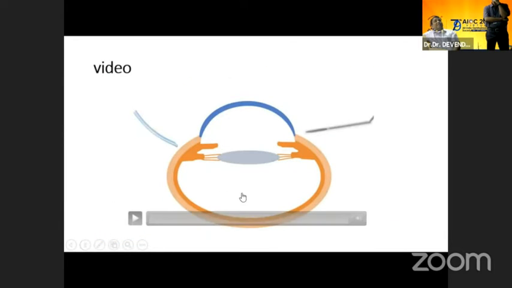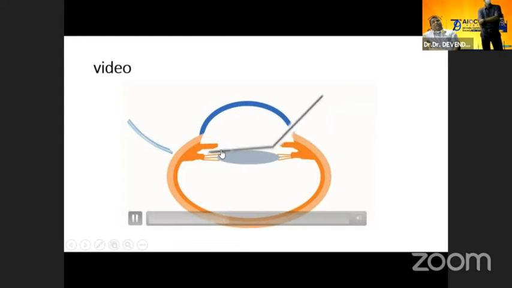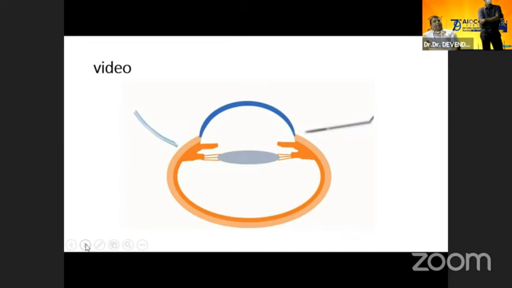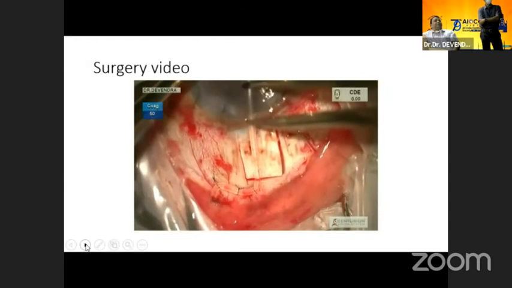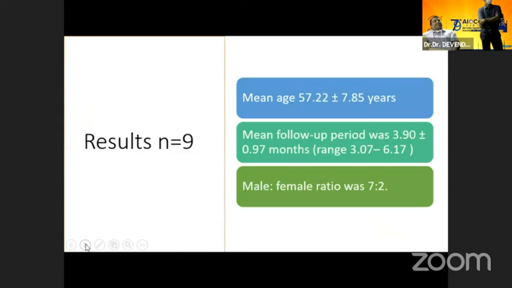So similarly, we see in this animated diagram. This is the needle, it's passed through the limbus, going to the ciliary sulcus, and this tube is fed. After feeding this tube, the needle is withdrawn. Once we withdraw the needle, the tube will be inside the ciliary sulcus. So I think it's a schematic diagram.